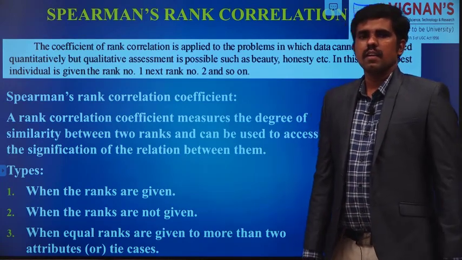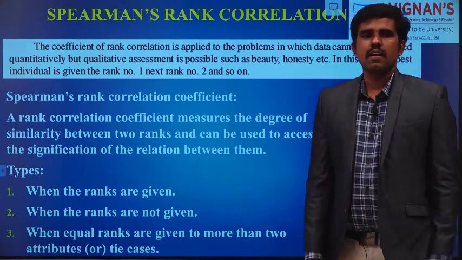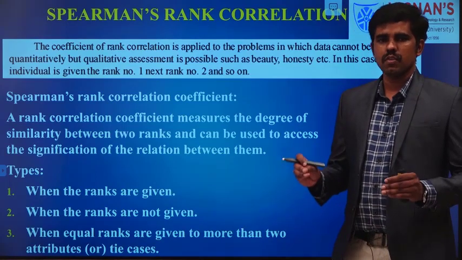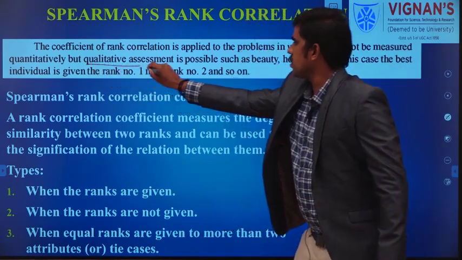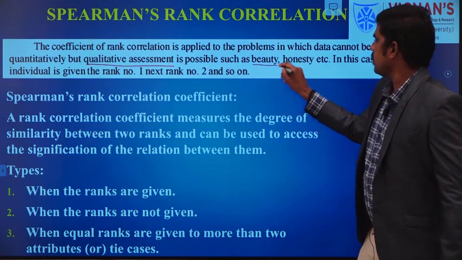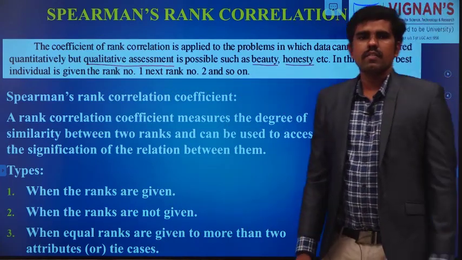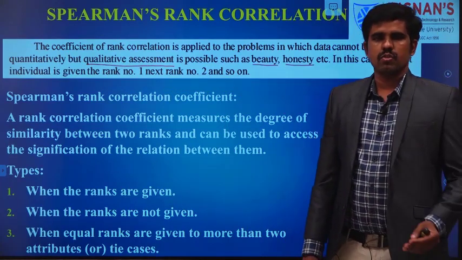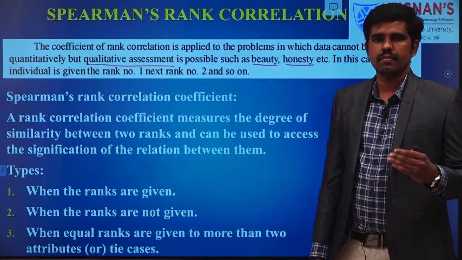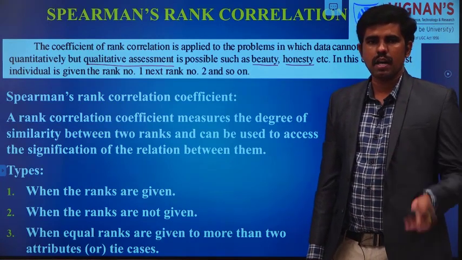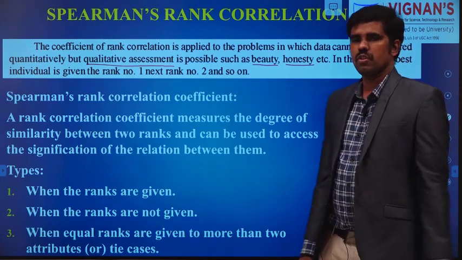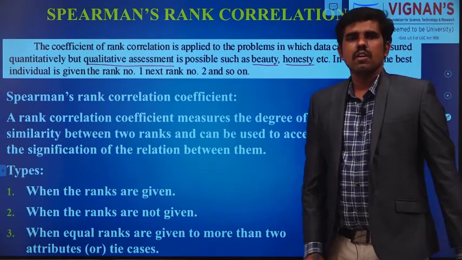So for qualitative assessment such as beauty or honesty, we will prefer to give rank.